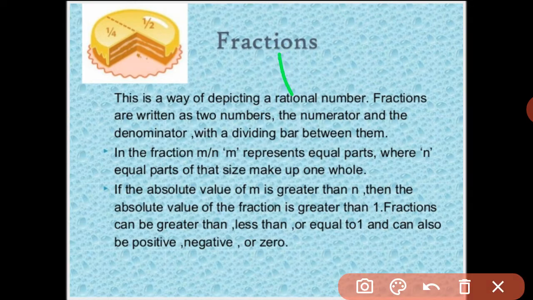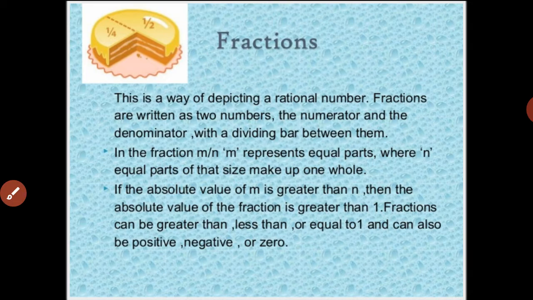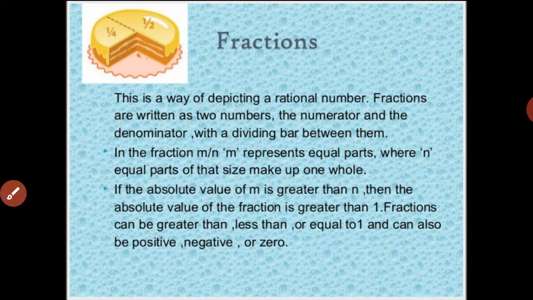So 1 upon 2, 3 upon 5, 1 upon 5, all these kinds of numbers are fractions. They can be greater than 1, lesser than 1, or 0. Why 0? If we write 0 upon 1, it is also a fraction because it has a numerator as well as a denominator.